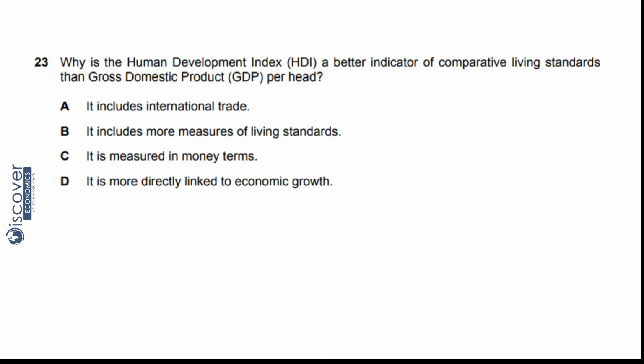Okay ji. Now come forward. It includes international trade. Now Human Development Index has nothing to do with international trade, so this won't be the answer. Then it includes more measures of living standards. Yes, it talks about living standards, so this could be the answer. Come to see, it is measured in money terms. No, it is not measured in monetary terms. Then D, it is more directly linked to economic growth. No, it has nothing to do with economic growth. It is just about the living standards of the people. So what would be the answer? B will be the answer. Let's see. Yeah, it is the answer.